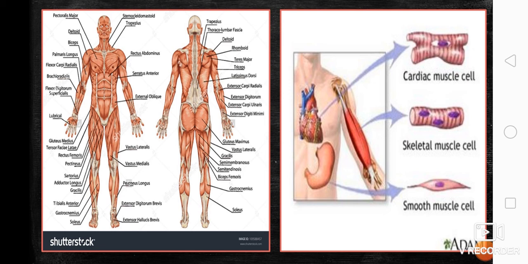We have the excretory system, how the waste is excreted from our body. And lastly, the muscular system, or the muscles that serve as protection, support, and framework or posture of the body. So again, take note that an organ system is a group of organs that are interrelated in terms of functions.